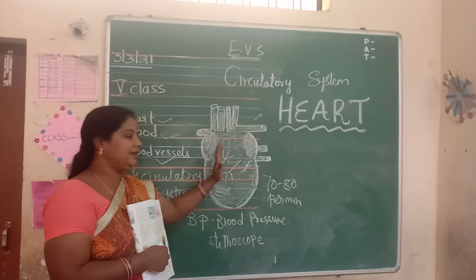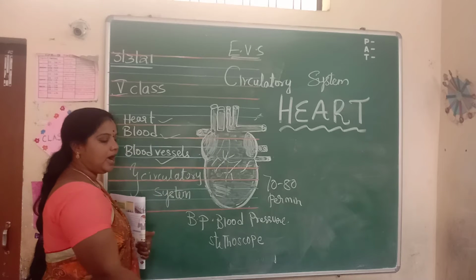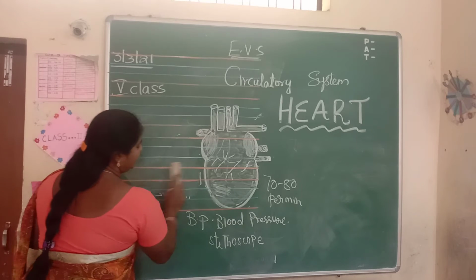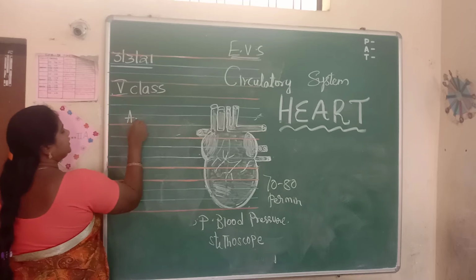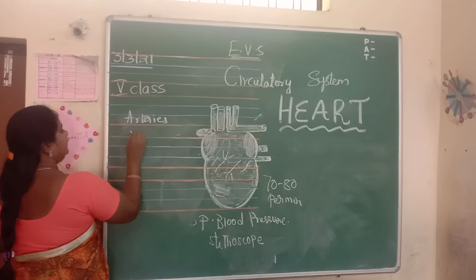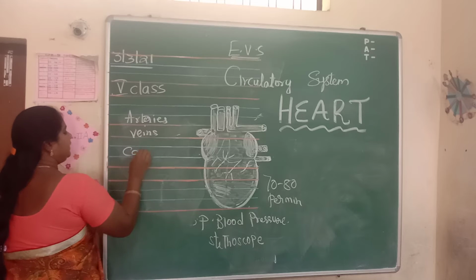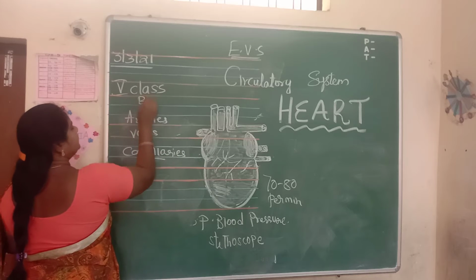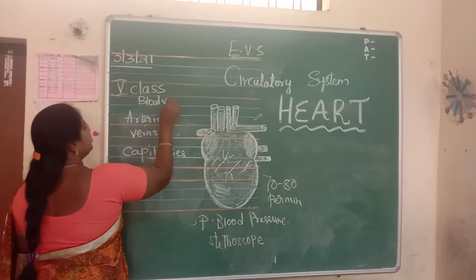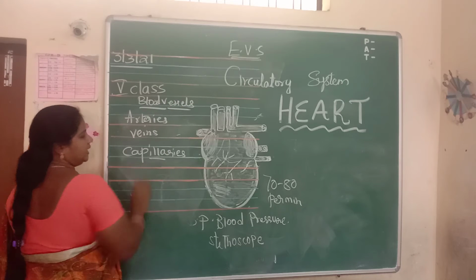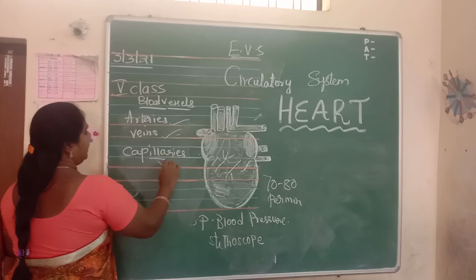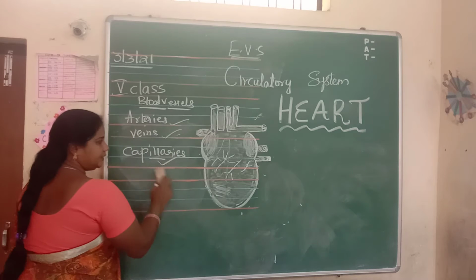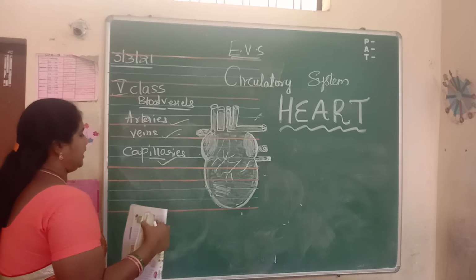Now here the heart is divided into two parts. How many parts? What are they? Arteries, veins, capillaries. What are these? These are the blood vessels. These three are the blood vessels which help the circulation of blood. Arteries, veins and capillaries are the blood vessels which are used for the circulation of our blood. So how are these useful?